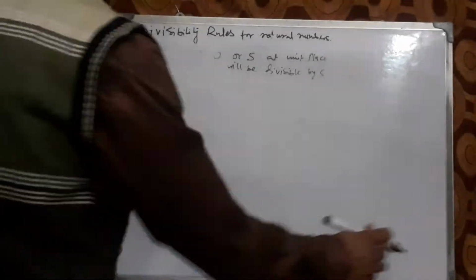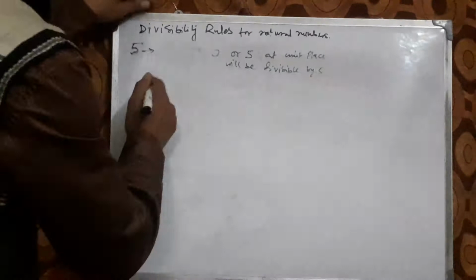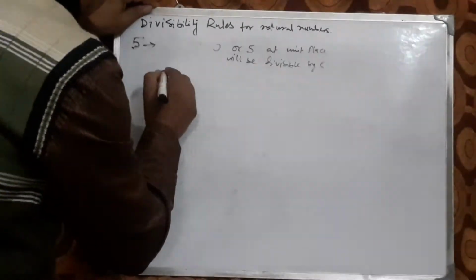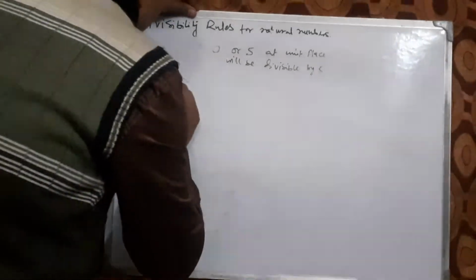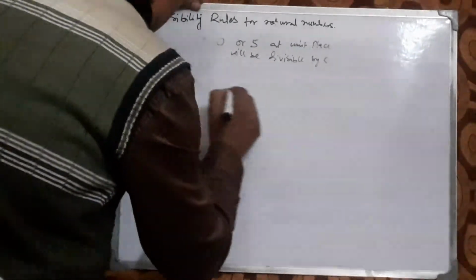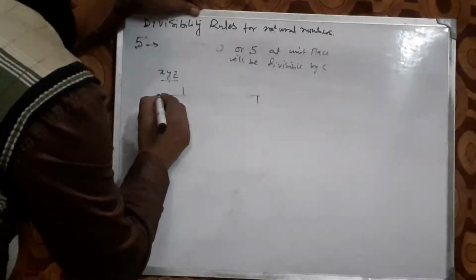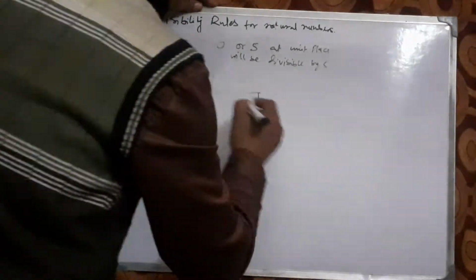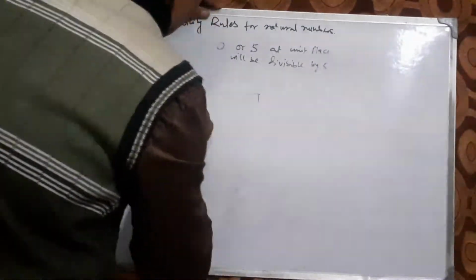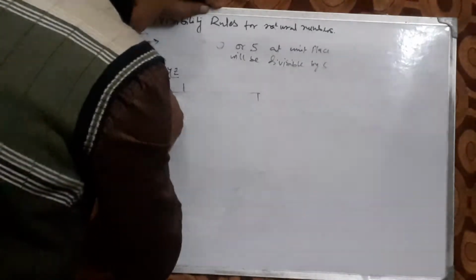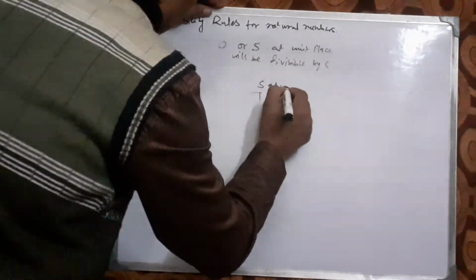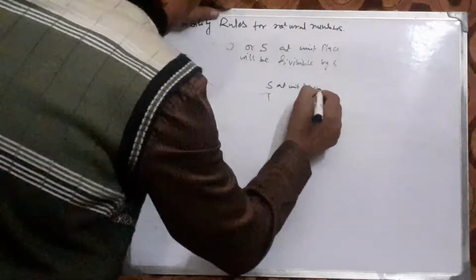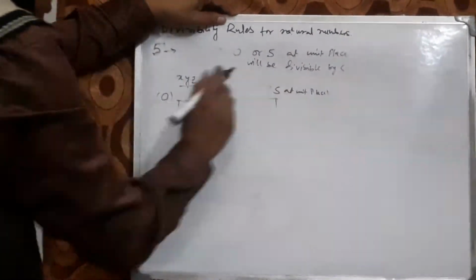Let us prove this. Let us take an example x, y, z. Here two options may come. Suppose at the unit place, in z, there is 0, or 5 at unit place.